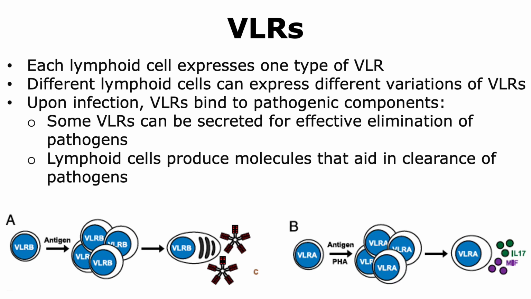Other types of lymphoid cells that express other types of VLRs, like in this example, lymphoid cells expressing VLR-A, can produce molecules that are soluble in nature, and these molecules aid in the clearance of pathogens by activating other types of cells. This is an example of the adaptive immune response that is observed in jawless vertebrates.